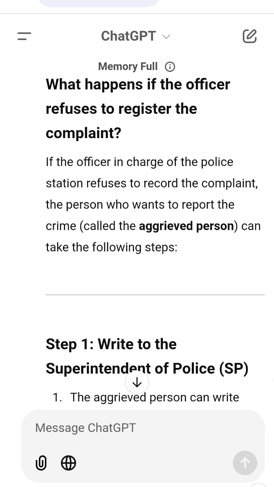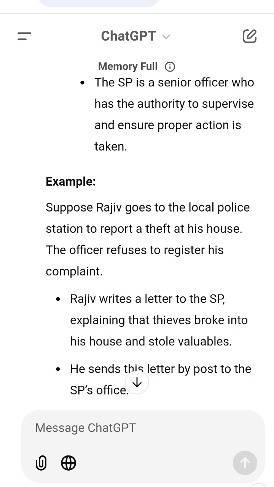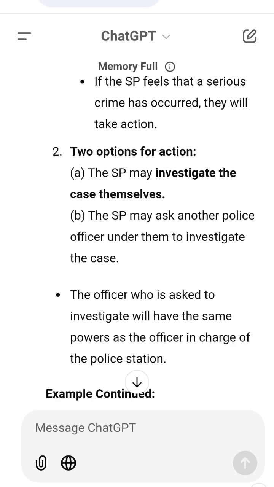Complete example to understand the process. 1. Refusal at police station. Meera goes to the police station to report that her car was stolen. The officer in charge refuses to register her complaint. 2. Writing to the SP. Meera writes a letter to the SP explaining what happened and sends it by post.